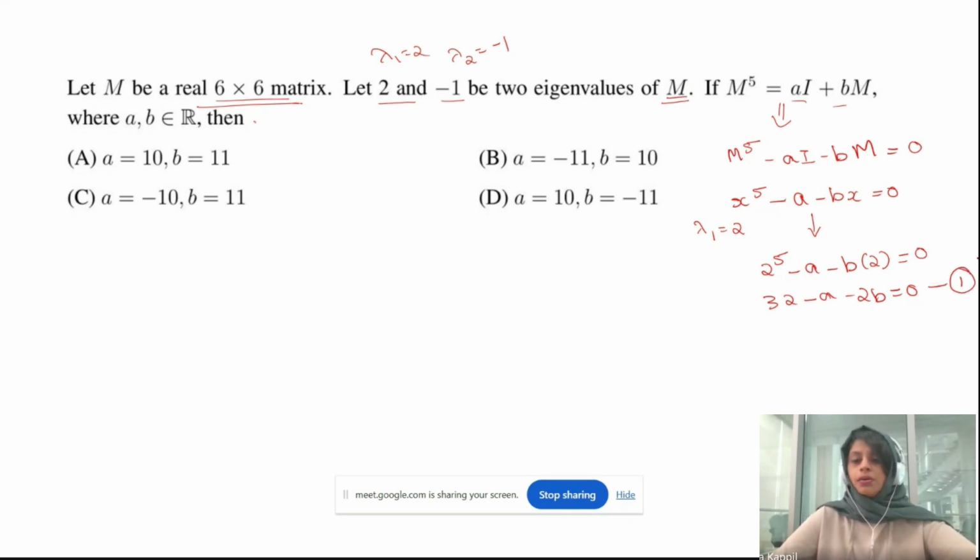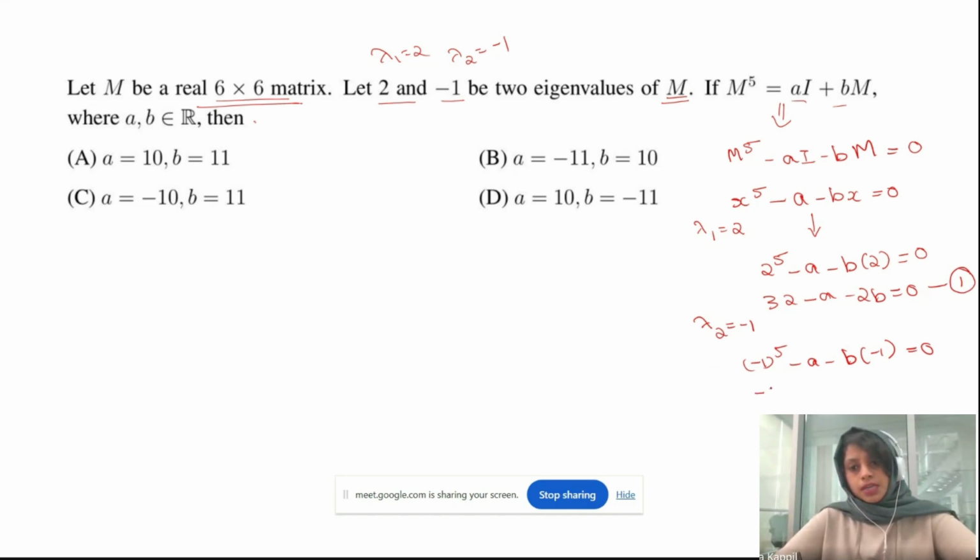Just put it as equation number 1. And then I have another eigenvalue, lambda 2 is equal to minus 1. The equation will satisfy this one as well. So minus 1 to the power of 5 minus a minus b times minus 1 is equal to 0. So what is minus 1 to the power of 5?